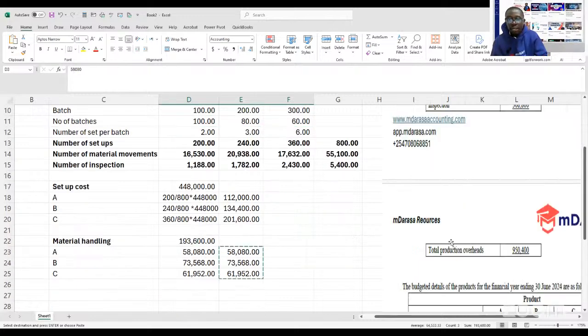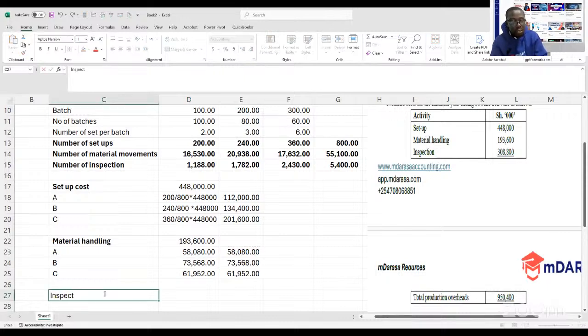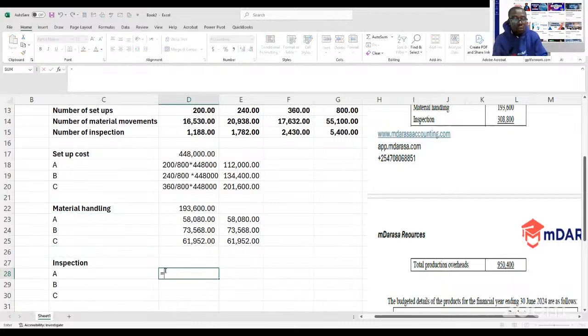So you go to the last component that you need to allocate. It is inspection. So how will you go about inspection? Of course, we are going to talk about the products given here and identify the cost driver, which is now the number of inspections. So we take the proportion of product A, 1188 of the total, times the cost of inspection, which I'll just be having at this point. So the cost we're having is 308,800, right?